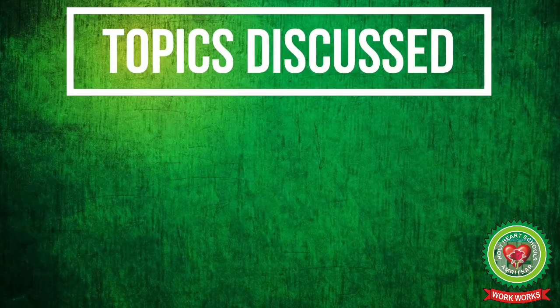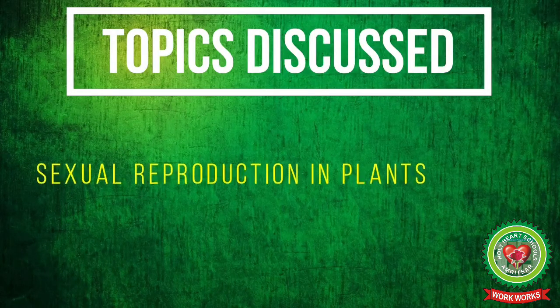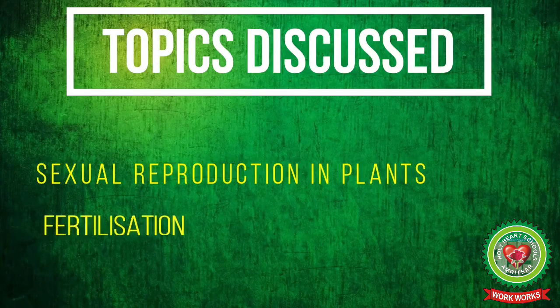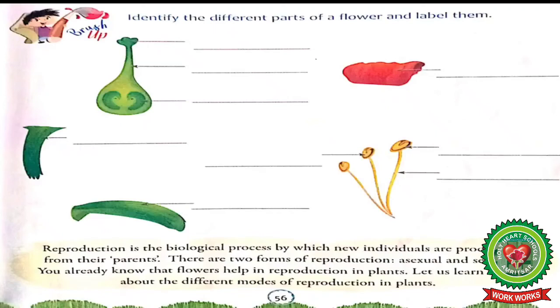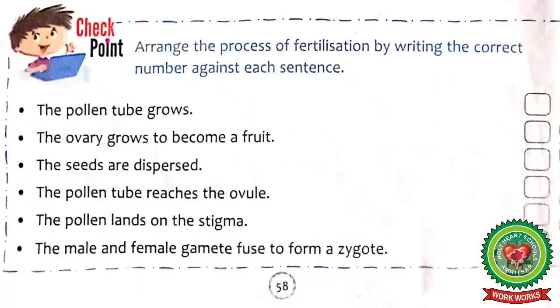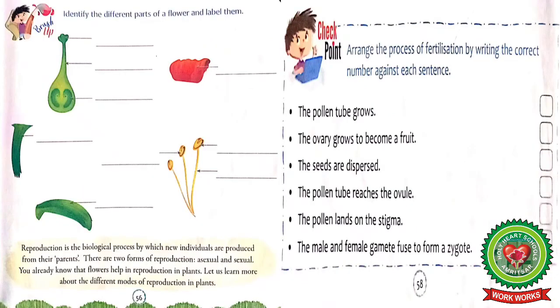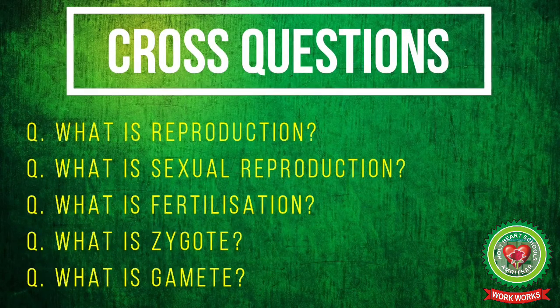So students, today we have discussed about sexual reproduction in plants and also discussed about fertilization. Now there is a small exercise brush up on page 56 and exercise checkpoint on page 58. Do these exercises on book and also revise the topic and cross questions.